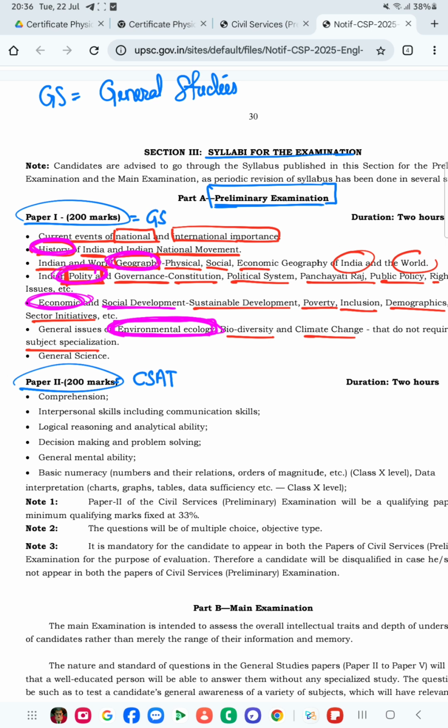Why should we learn all these things? As a UPSC aspirant, if you are going to become an administrator after qualifying the exam, you should know the history, the geography, and the polity of a place.